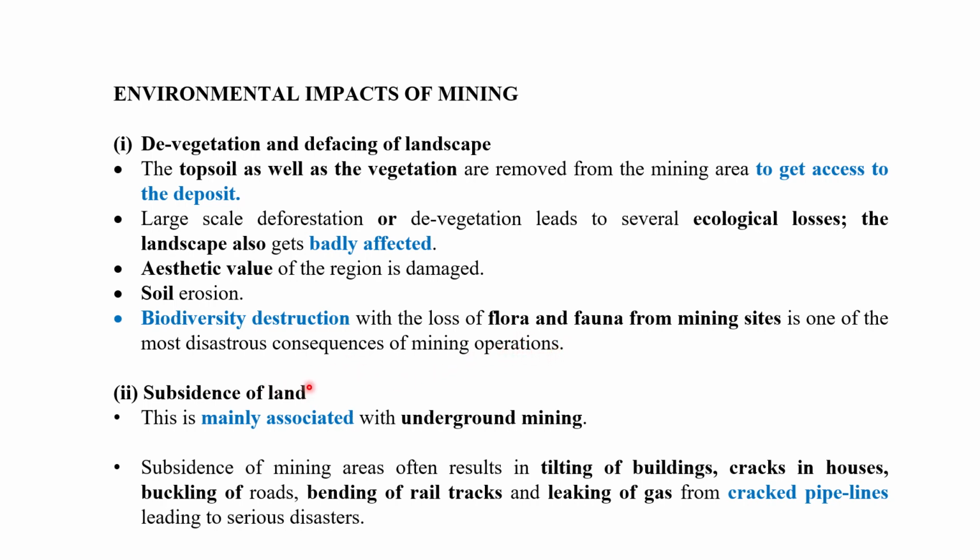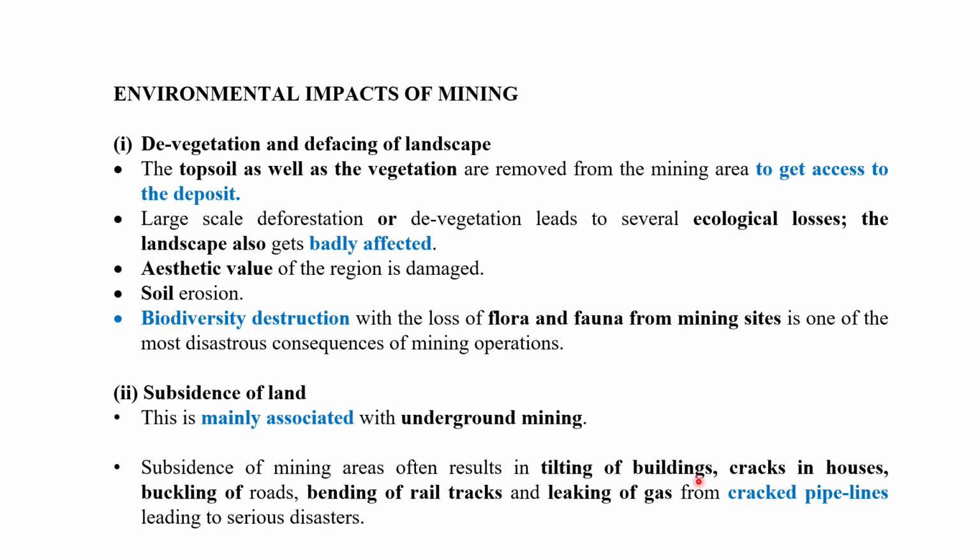See, subsidence of land takes place in underground mining. Subsidence of mining areas often results in tilting of buildings. Why does it happen? Suppose we take underground coal mines. After extraction of the coal, in underground mining, if the supports, also called props, are not used, whatever structures exist on the ground surface will collapse.